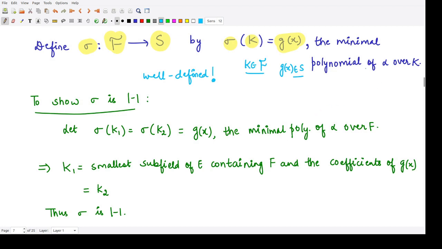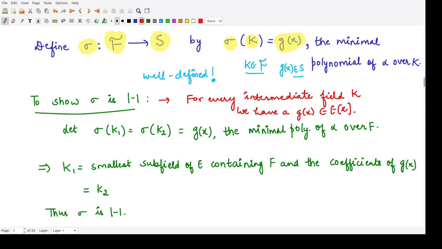That means for every intermediate field K, we have a divisor g of x in E of x. So this is what we are saying. So here, to show this mapping is 1-1, if this mapping is 1-1, that means this thing is true.